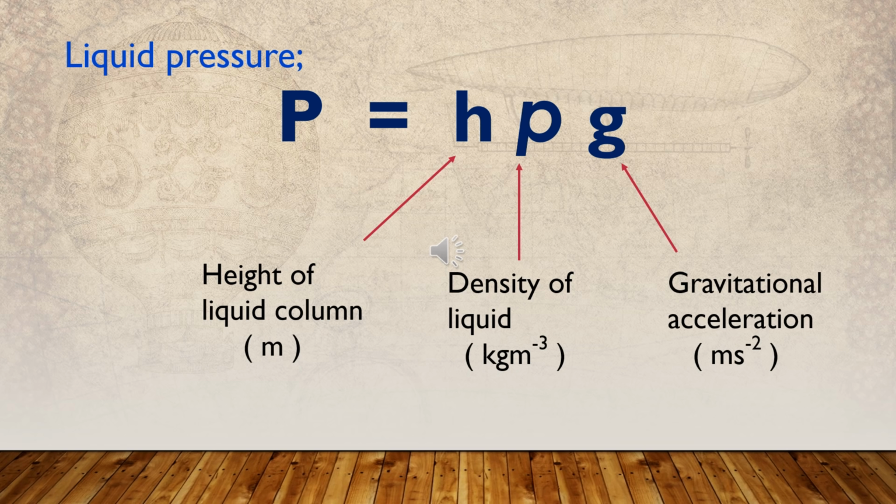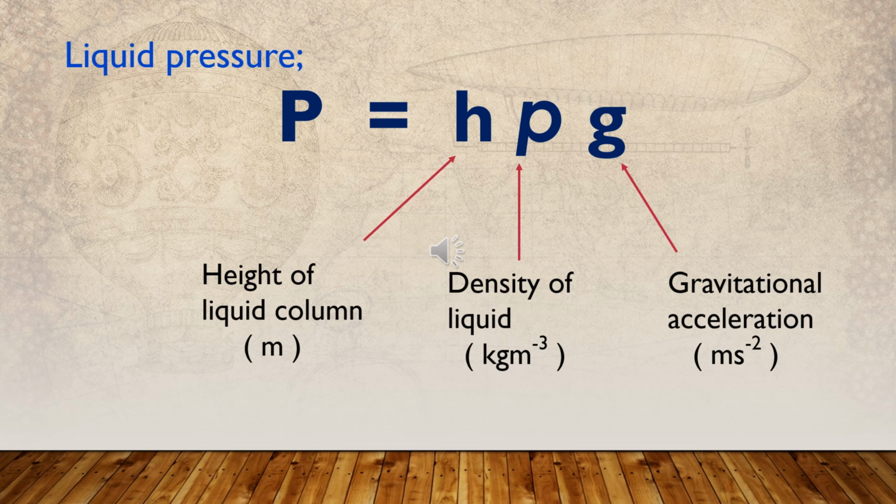Since the weight is spread over a unit area, the liquid pressure is known as pressure, no? The liquid pressure at the bottom is h rho g. Height into density into gravitational acceleration.